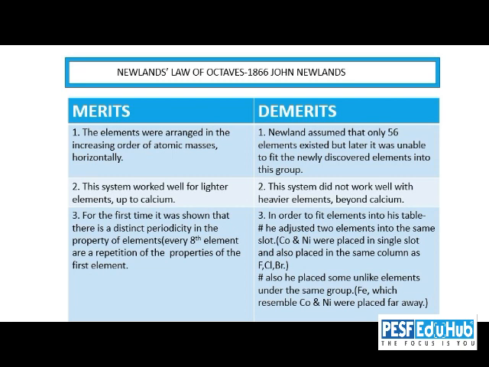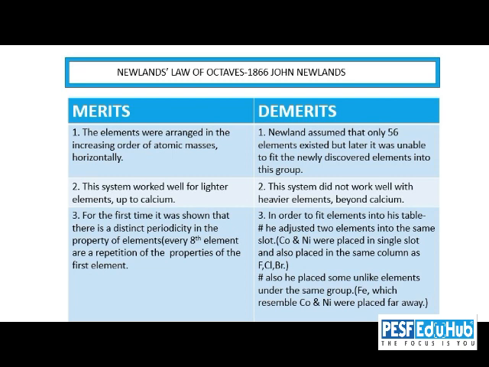But the properties of cobalt and nickel were entirely different from the family members which belong to that group in Newland's classification. And in the same way, iron, which had resemblance with cobalt and nickel in properties, was placed by Newland far away from cobalt and nickel. So, this classification was also discarded later on.